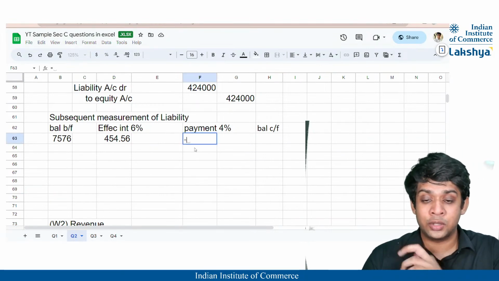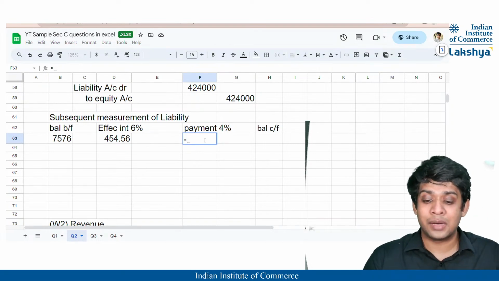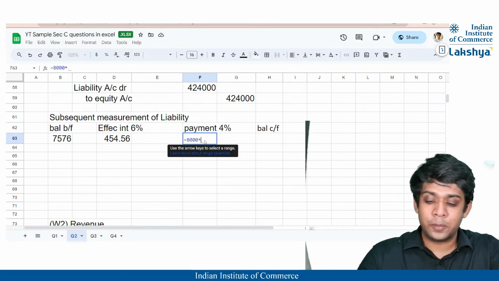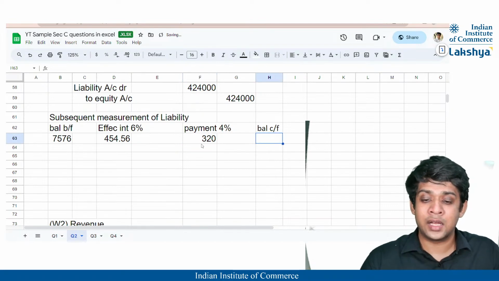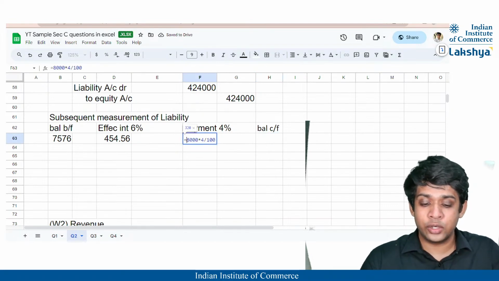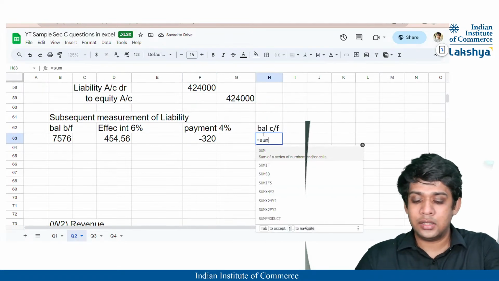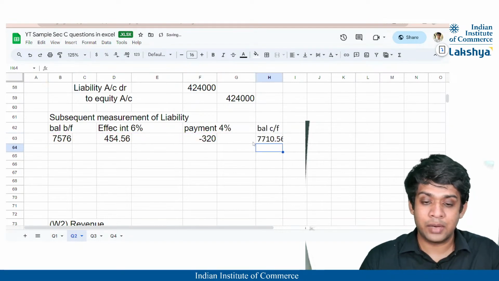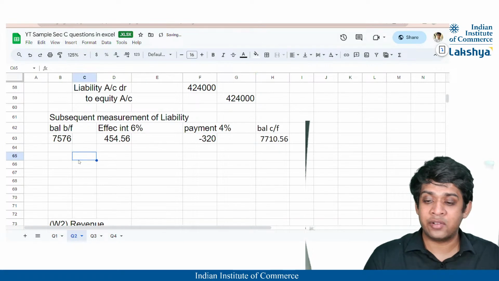It will always be taken not on the present value but the face value. That is nothing but 8,000. So 8,000 into 4%, that is going to be 320. And yes, obviously payments are going to reduce my liability, and thus the liability at the year end that I identify is nothing but 7710. Correct? It's going to be 7710.